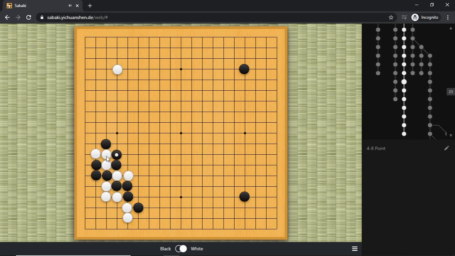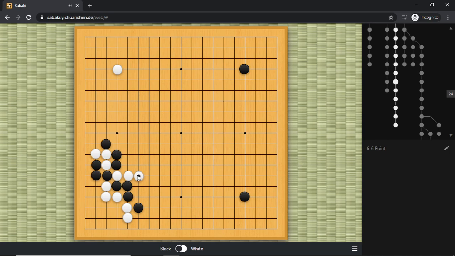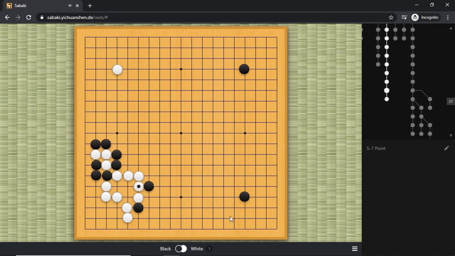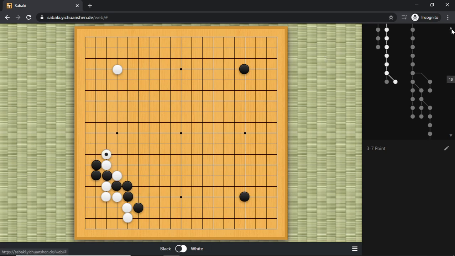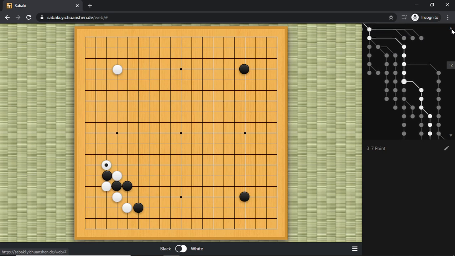And then when black closes here, this is forcing a ladder, so white extends to break the ladder. And then we have a very interesting trade over here, and the result of that is probably an equal position for both sides.